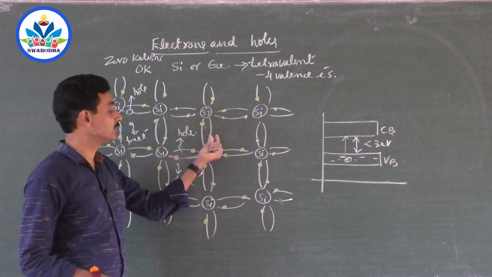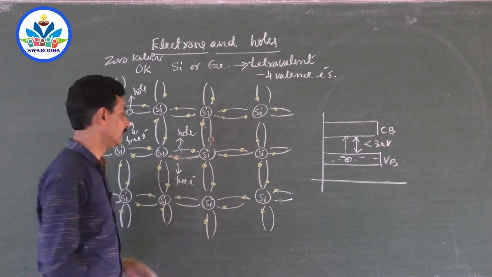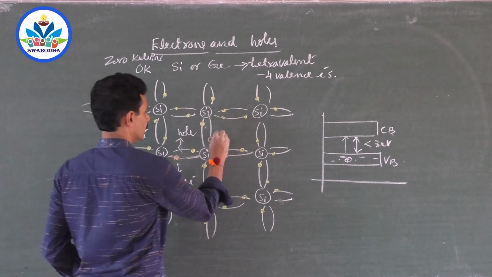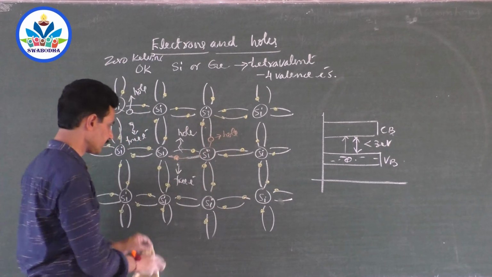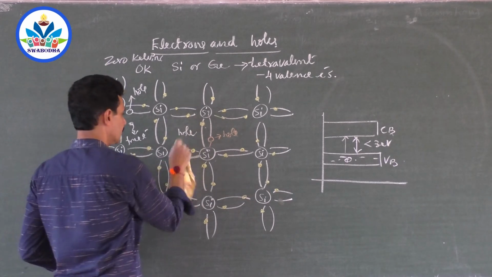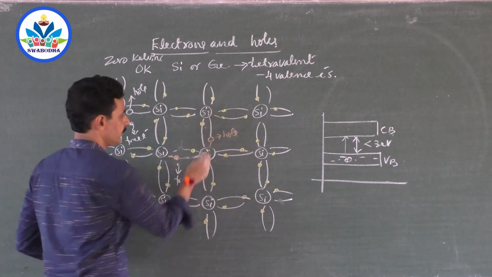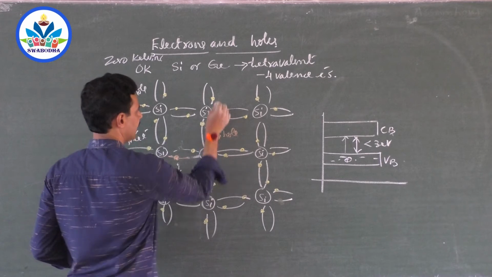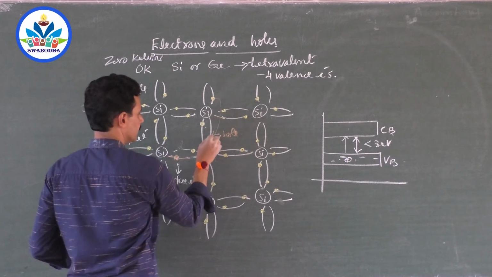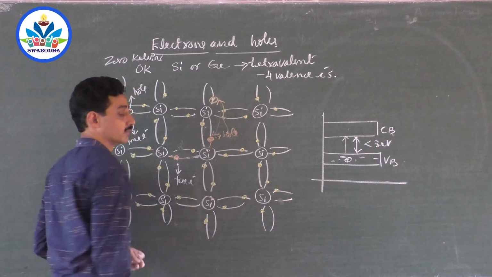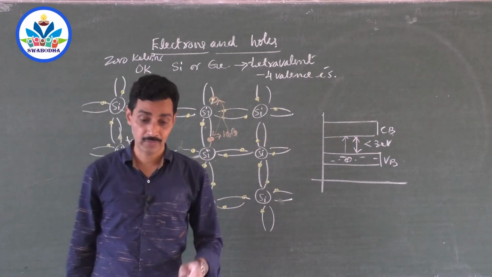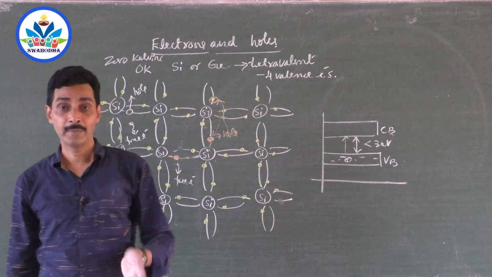But this hole has moved, that vacancy has been shifted, so this hole will start moving. And again, this bond may be filled with another electron by coming over here, so this may be filled and the hole may be shifted here.